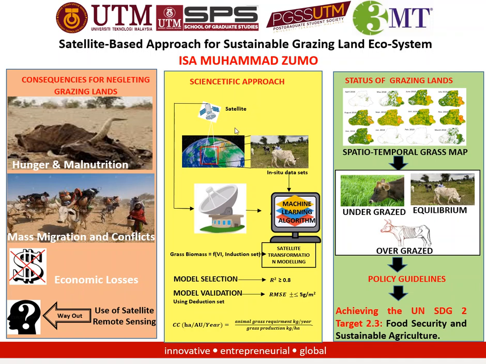Now, two types of data will be used, satellite data as well as field data. The field data is divided into two: the training data and the validation data. The training data and the satellite data will be used in machine learning algorithms to generate a model. This model will be selected based on the level of fitness, with R squared at least greater than 0.8. This model will be used to calculate the quantity of grasses in the grazing land.